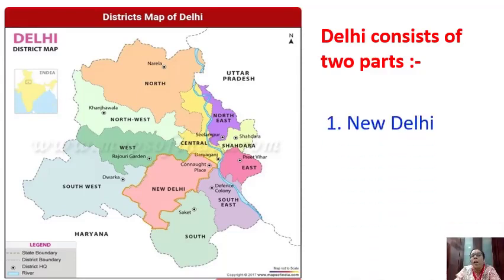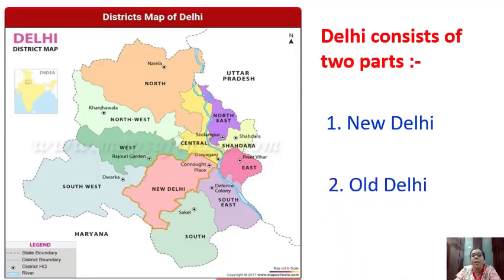New Delhi. And children, New Delhi was built by the British. New Delhi was built by the British when they shifted their capital from Kolkata to Delhi. In the beginning, the capital of the British was Kolkata, and later on they shifted their capital from Kolkata to New Delhi.